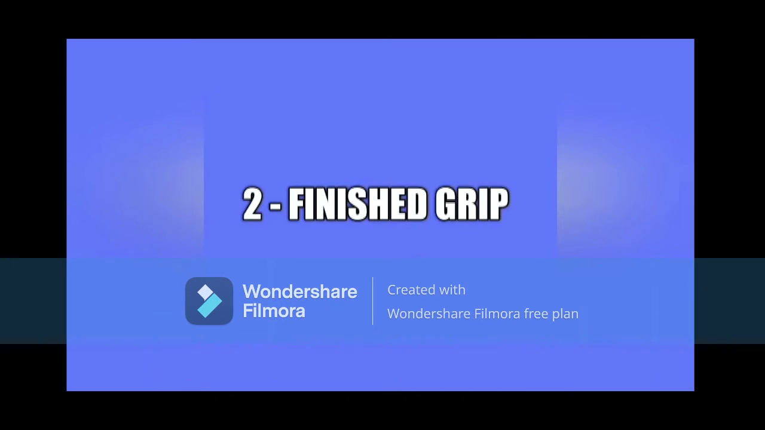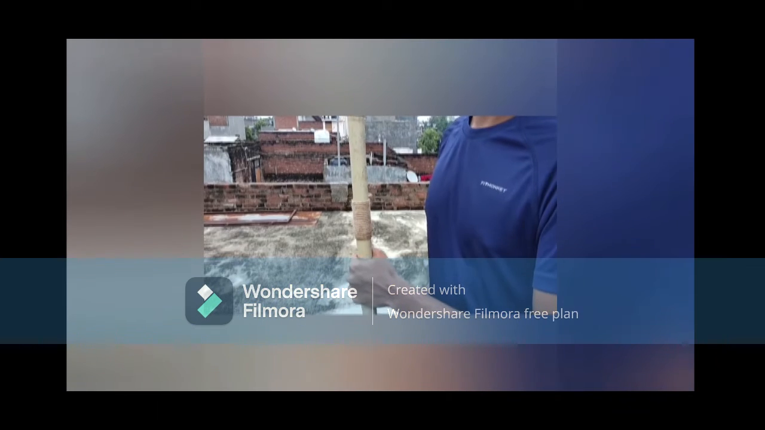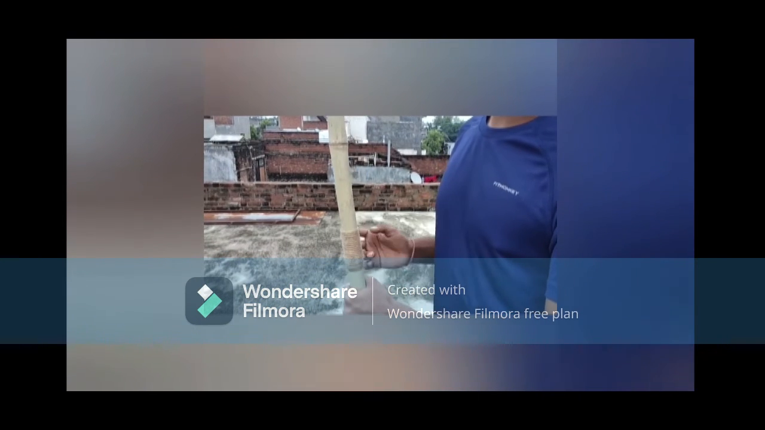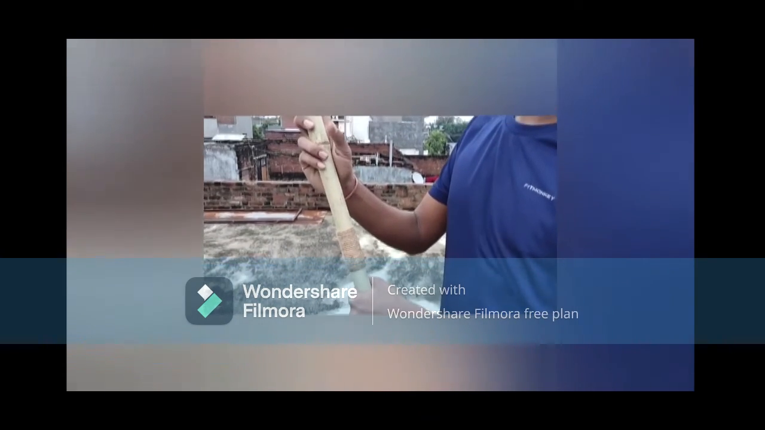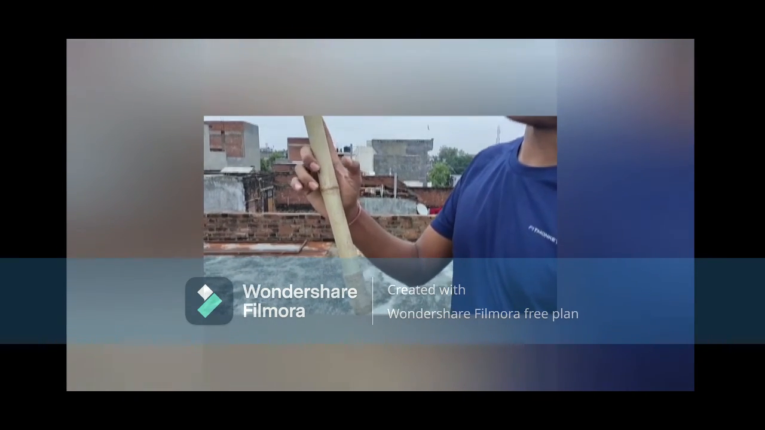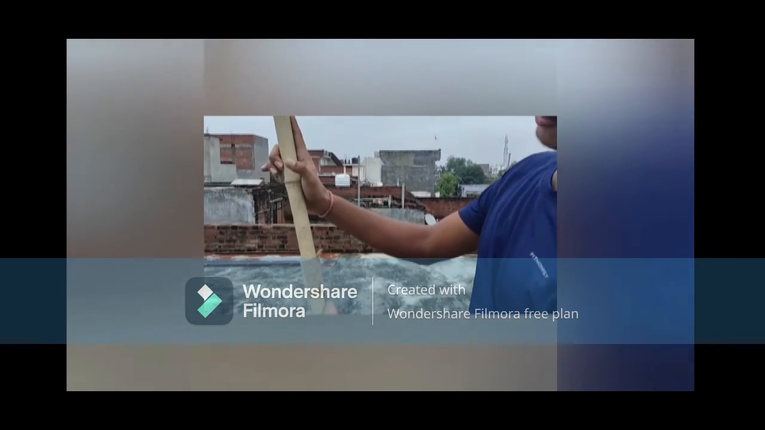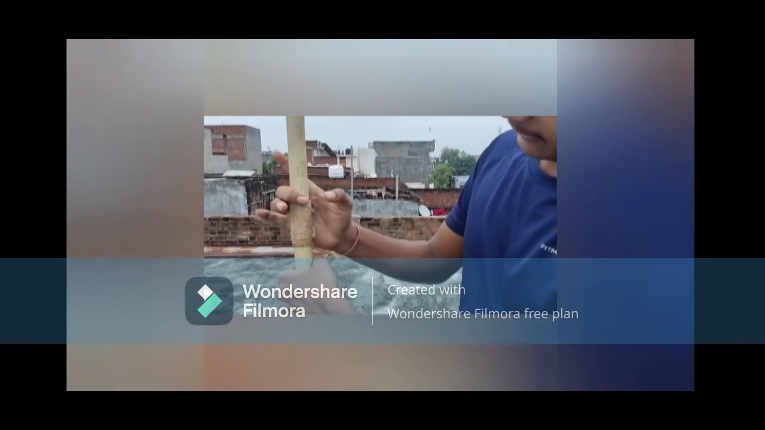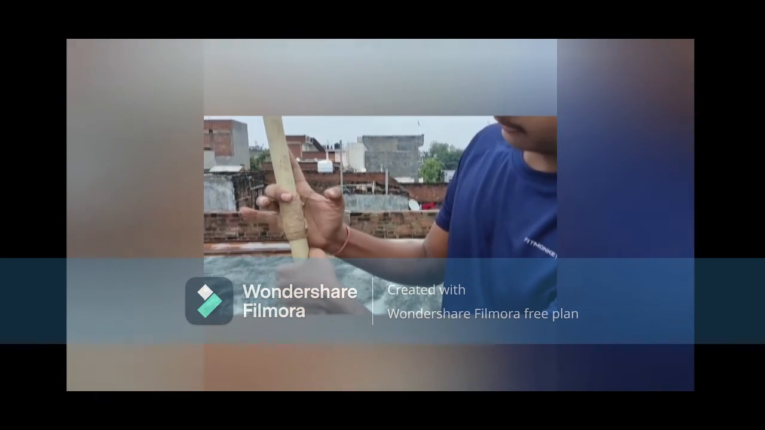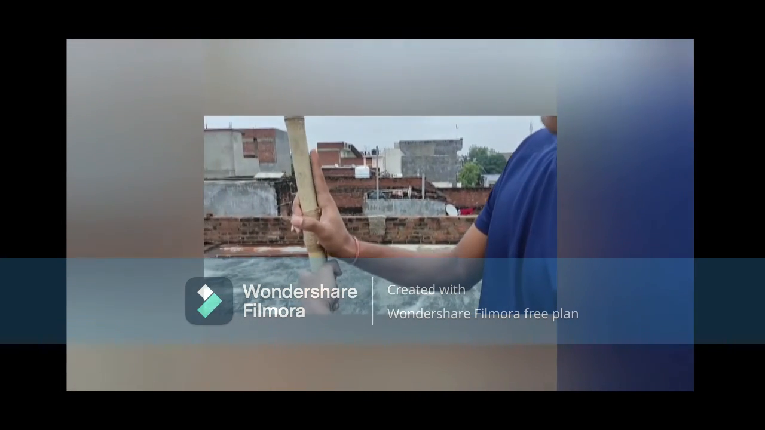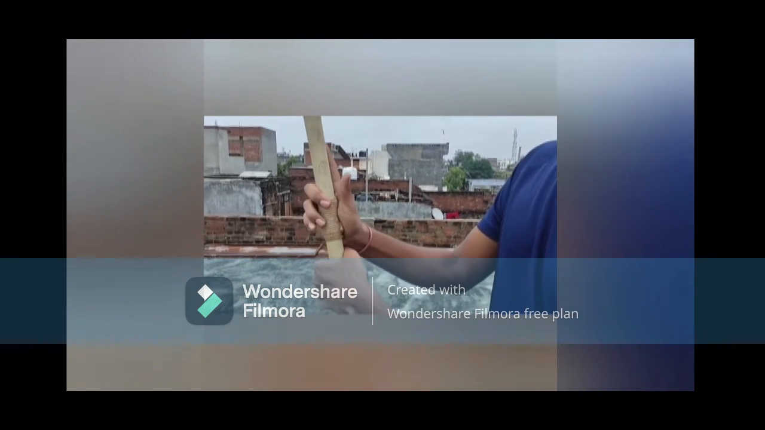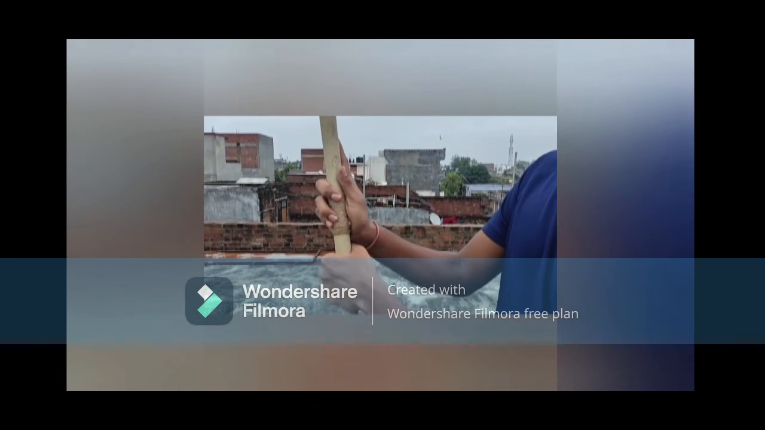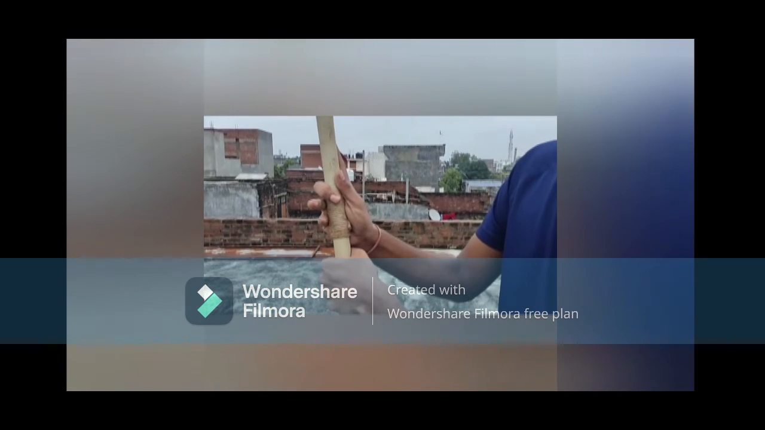Our second type of grip is Finnish grip. For this grip, you have to make your middle finger and thumb like this, and our pointing finger will be at the back pointing upwards. Our hand will come sliding down, and our middle finger will hold the grip like this. Our pointing finger will be facing upwards, and the thumb will also point upwards, and rest of our fingers will be holding the grip tightly.